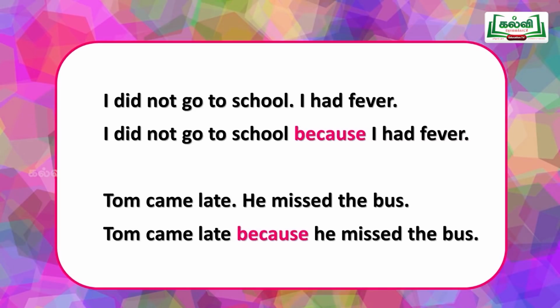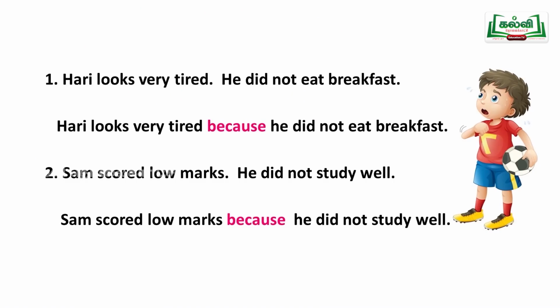See the next sentence. Tom came late. Why he came late? He missed the bus. If you ask the question why, it will answer the next part of the sentence. Then we can use because. Tom came late. Why did he come late? Because he missed the bus. To join these sentences, we'll use because. So one sentence, action has given. The next part of the sentence they have given why it happened. So while joining these two sentences, we'll use because. Because means ஏனென்றால். தமிழ்ல என்ன சொல்லுவோம்? ஏனென்றால்.